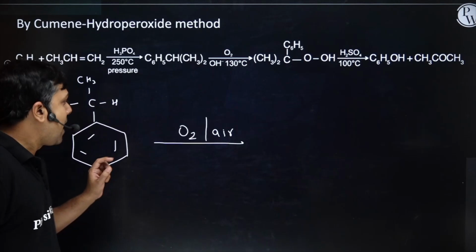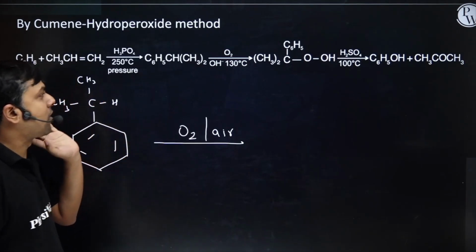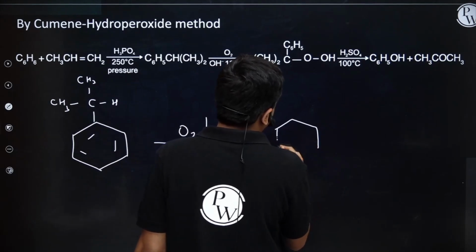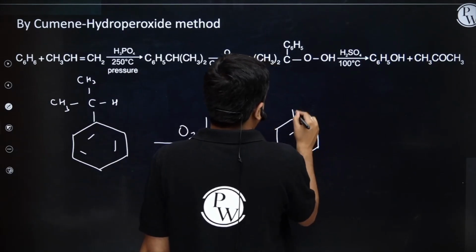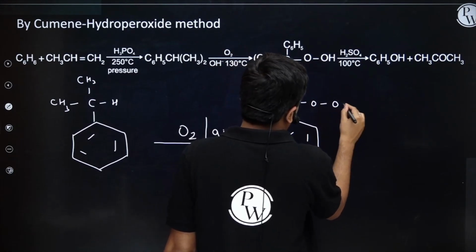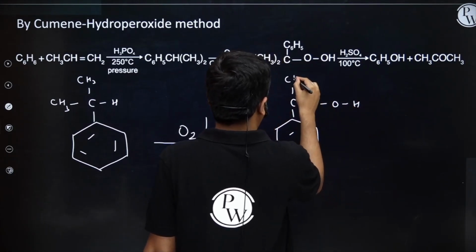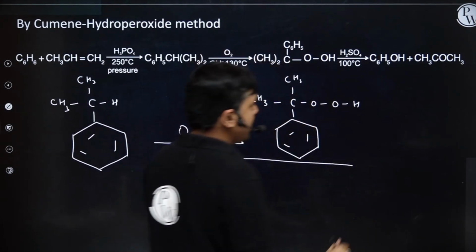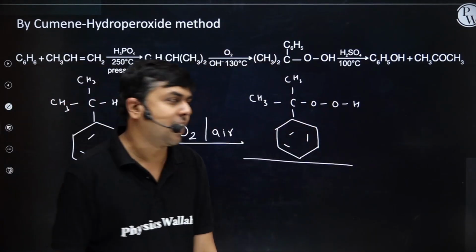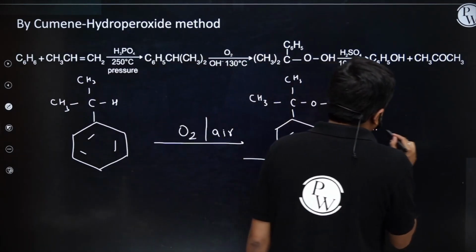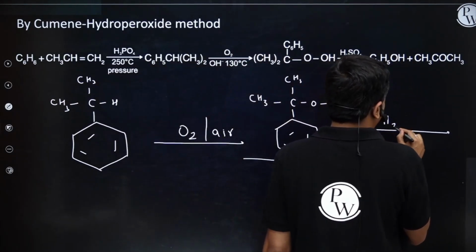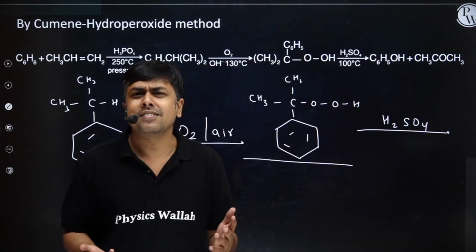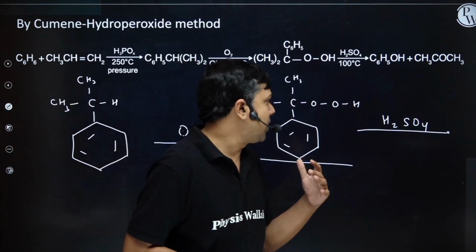What will happen? I will have insertion of oxygen here. Students, what I will get is C-O-OH, CH3, CH3: cumene hydroperoxide. Cumene hydroperoxide. Now this one is treated with H2SO4. This H2SO4 is a source of H plus. What will it do? Protonation.